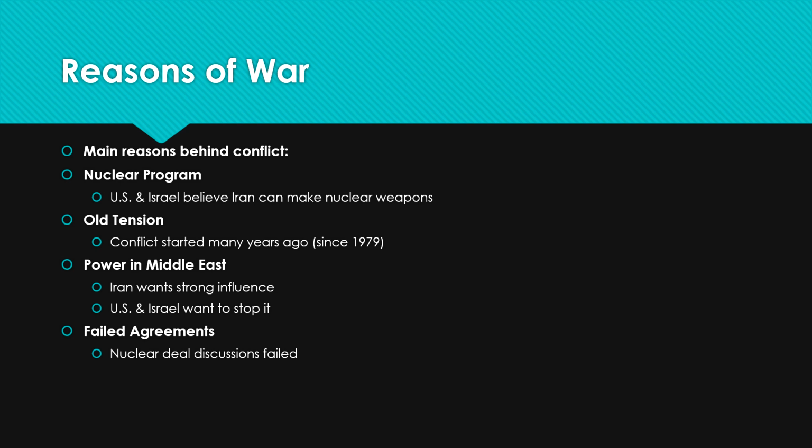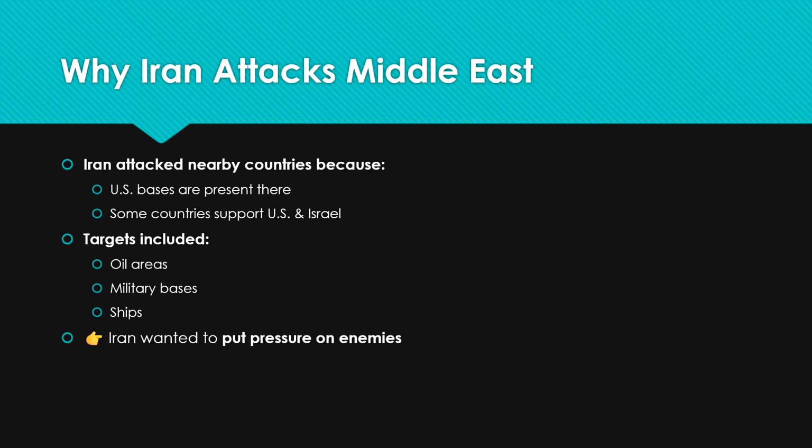And failed agreements, nuclear deal discussion failed. Whatever discussion happened between the U.S. and Iran, it failed actually. That's why it says failed agreements. Okay, why does Iran attack in the Middle East? This is the reason. Iran attacked the nearby countries because the US bases are present there. Some countries support the US and Israel. Targets included oil areas, military bases, ships, and Iran wants to put pressure on enemies.